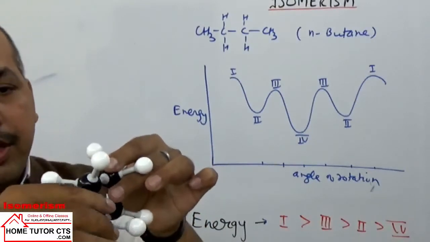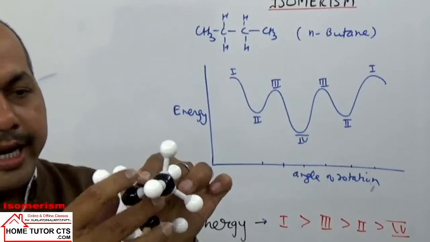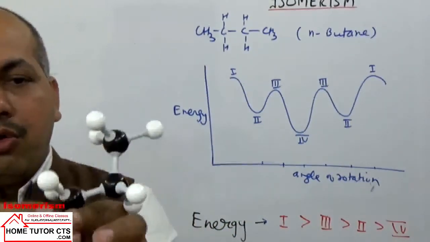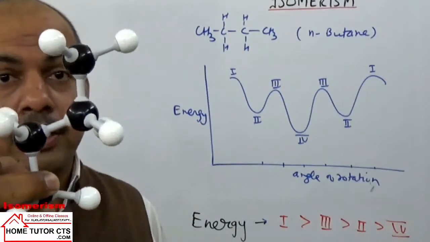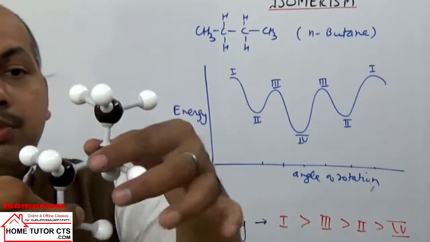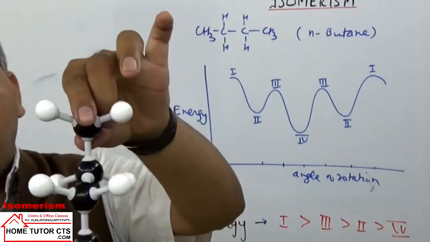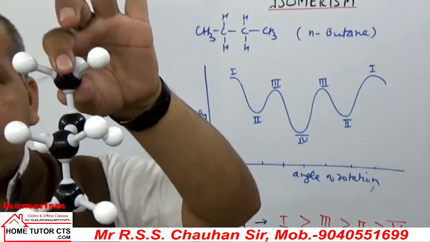First, तो आपको मिलेगा thirds में, ये आपको third हो जाएगा इसमें. फिर आपका आएगा इसमें, उसके बाद आपका second, फिर आपका आएगा fully staggered. If I take one extreme case, fully staggered arrangement is this one here. In this fully staggered arrangement, we can see that two methyl are opposite. They have maximum distance. All hydrogen also are staggered. In them also distance is maximum. So it is of highest stability.